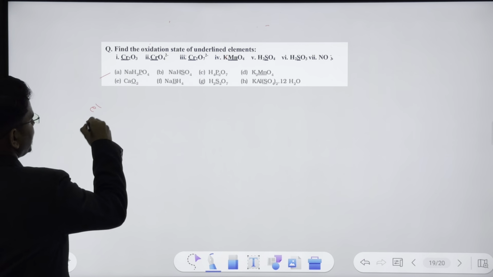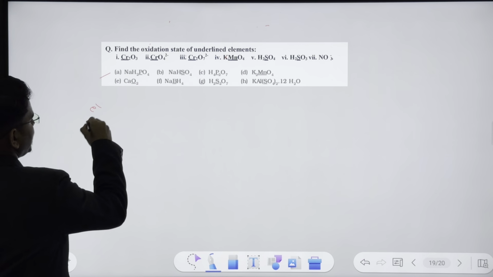Anyways, let's focus here. That was step number 1. Step number 2 is break the reaction into the reduction half and the oxidation half. So I will write the reduction half here: Cr2O7 2- giving you Cr3+.